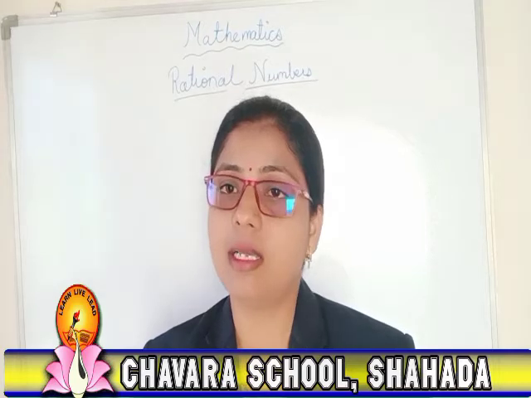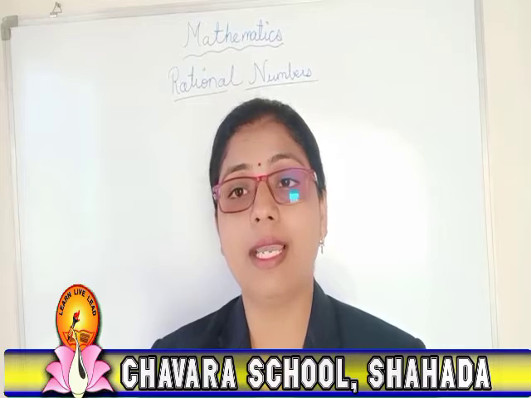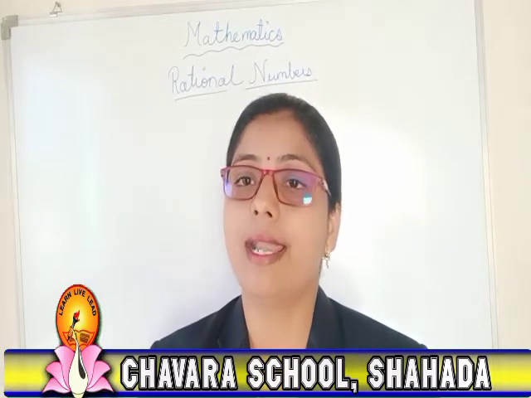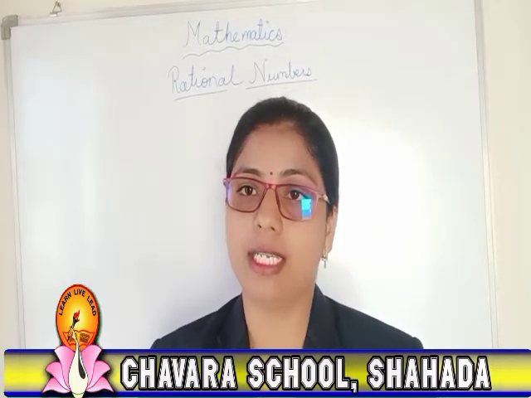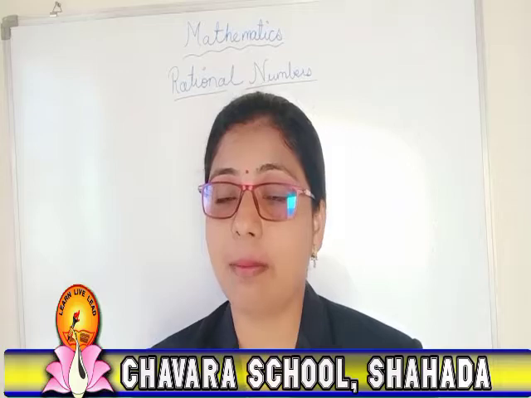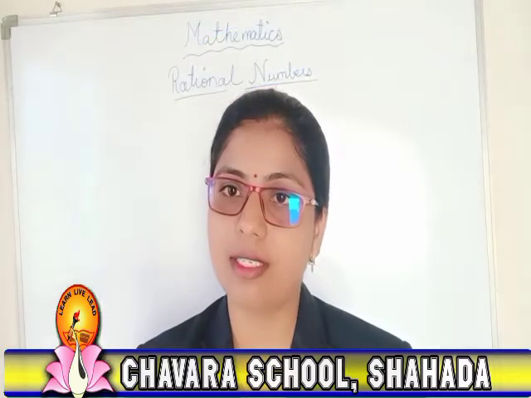Now, rational numbers are nothing but the numbers which include whole numbers, natural numbers as well as integers. All of them are included in the rational numbers. For example, just have a look at this diagram. From this diagram, you can understand that natural numbers, then whole numbers, then integers, all of them come into the set of rational numbers. All these are known as rational numbers.